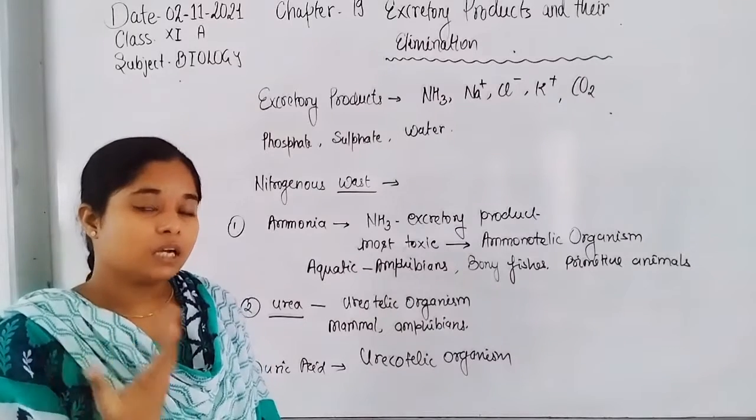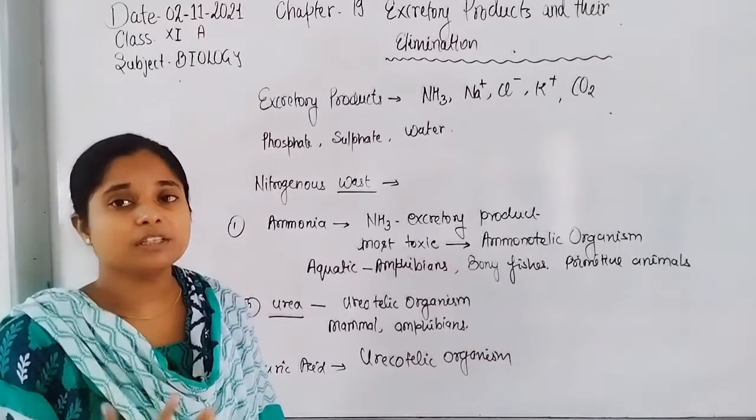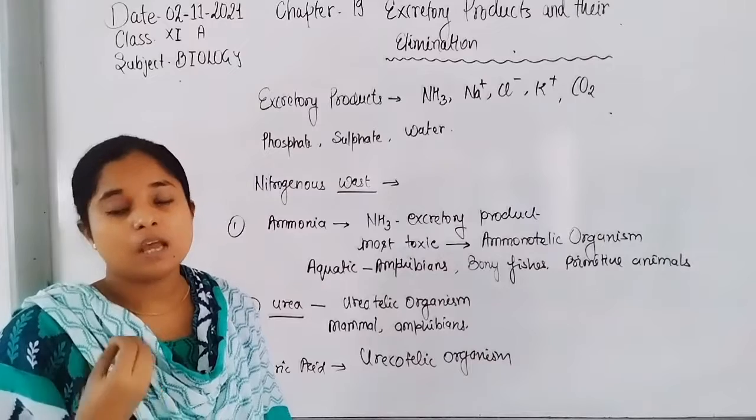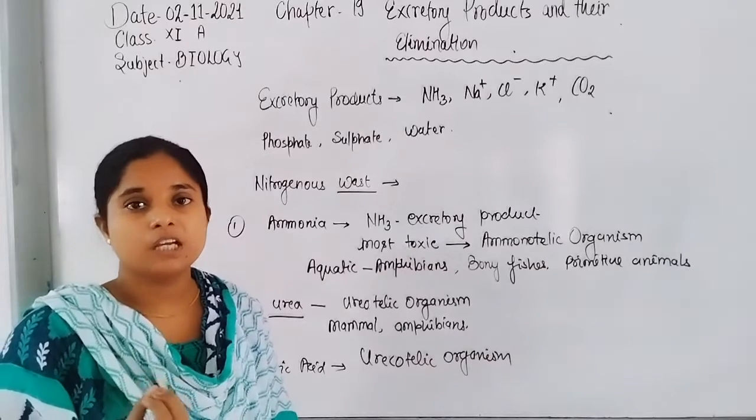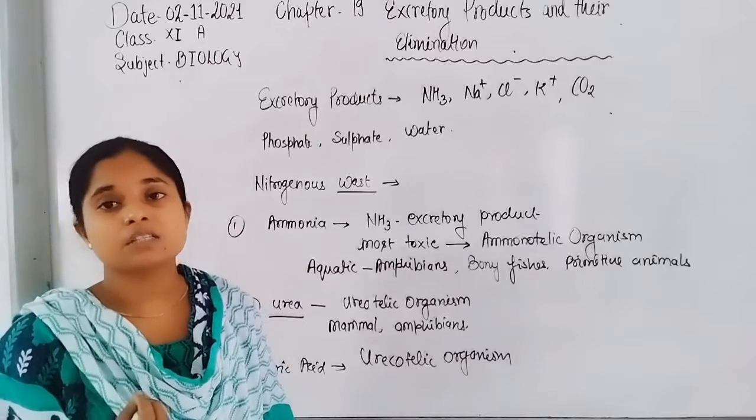That's why they reabsorb all the water content from their excretory product. Hence, they convert their excretory product into uric acid, which is a paste-like structure.